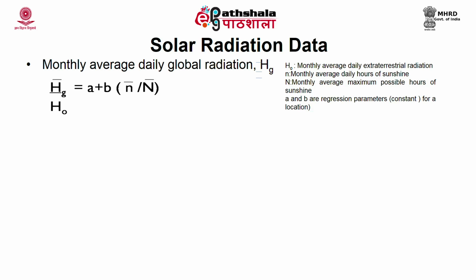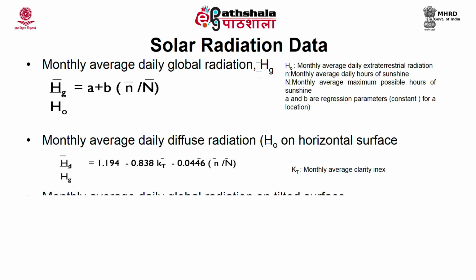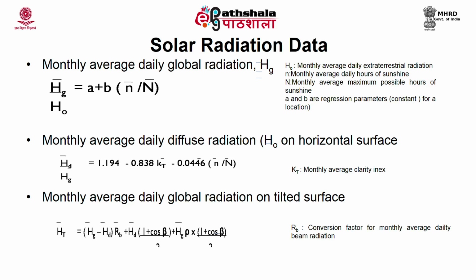If we need to calculate the monthly average daily diffuse radiation on horizontal surface, it is given by the equation Hd bar by Hg bar is equal to 1.194 minus 0.838 kT bar minus 0.0446 n bar by capital N bar. This kT bar is the ratio of monthly average of daily global radiation to the monthly average of daily extraterrestrial radiation. The monthly average daily beam radiation on tilted surface, Hb bar, is calculated as Hg bar minus Hd bar. That means this is the difference of global minus diffuse.